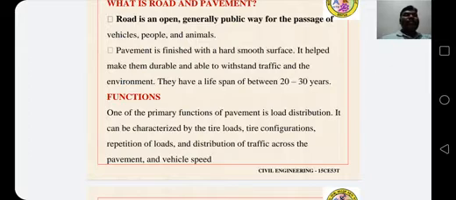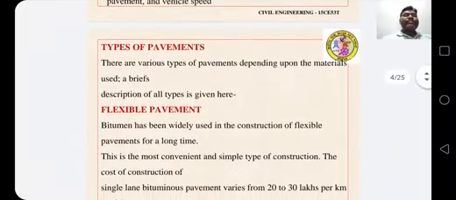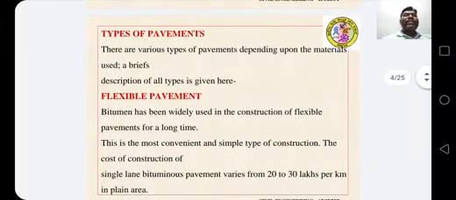Functions of pavement. One of the primary functions of pavement is load distribution. It can be characterized by the tire loads, tire configurations, repetitions of loads, distribution of traffic across the pavement, and vehicle speed. Types of pavements. There are various types of pavements depending upon the materials used. A brief description of all types is given here.